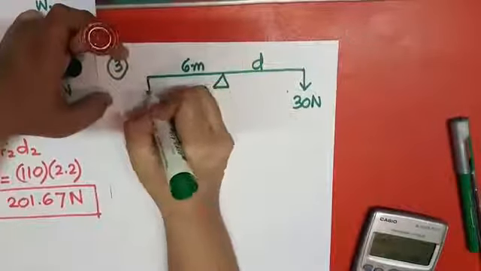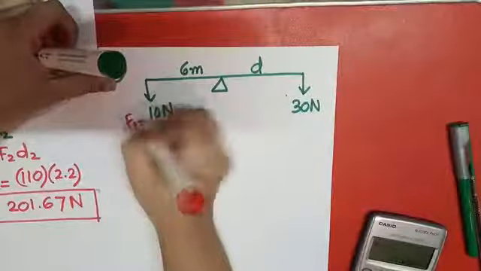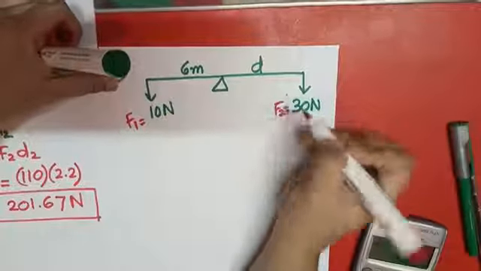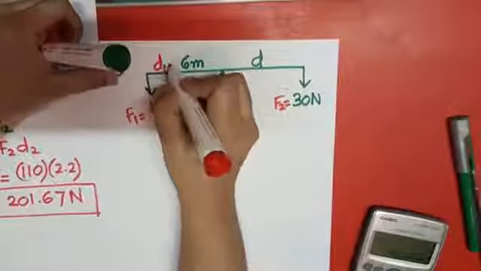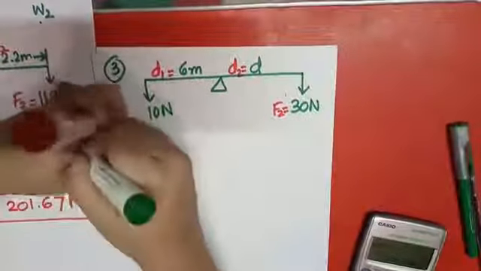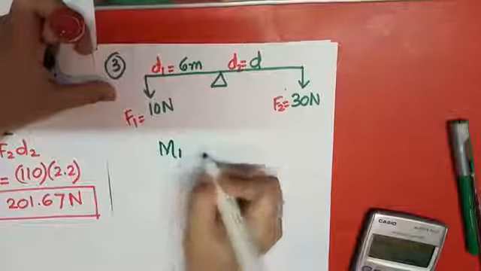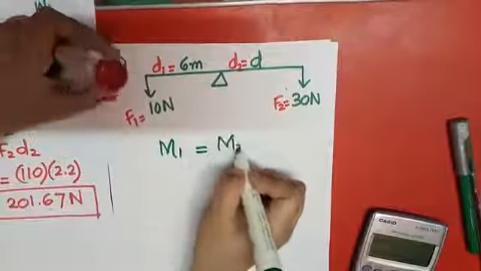and this one is the 10 Newton. So this is F1, F2, and this is D1, and D2 equals to D here. So what I have to write down here, moment 1 is equals to moment 2.